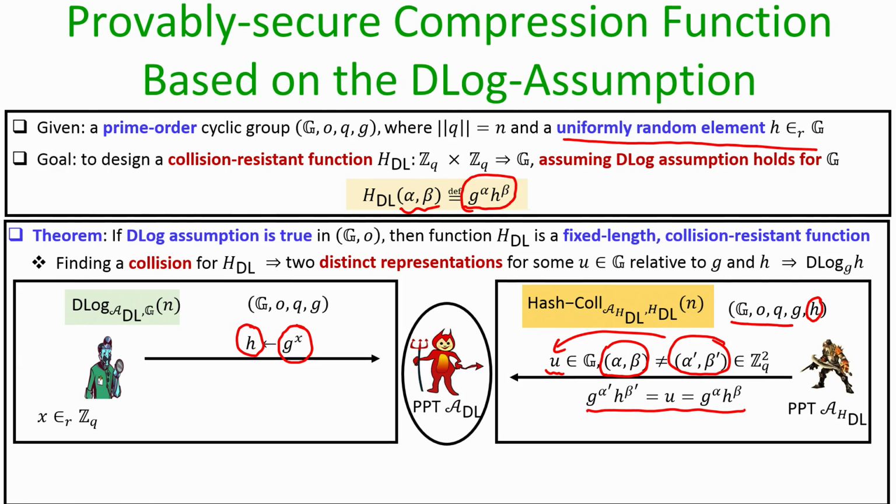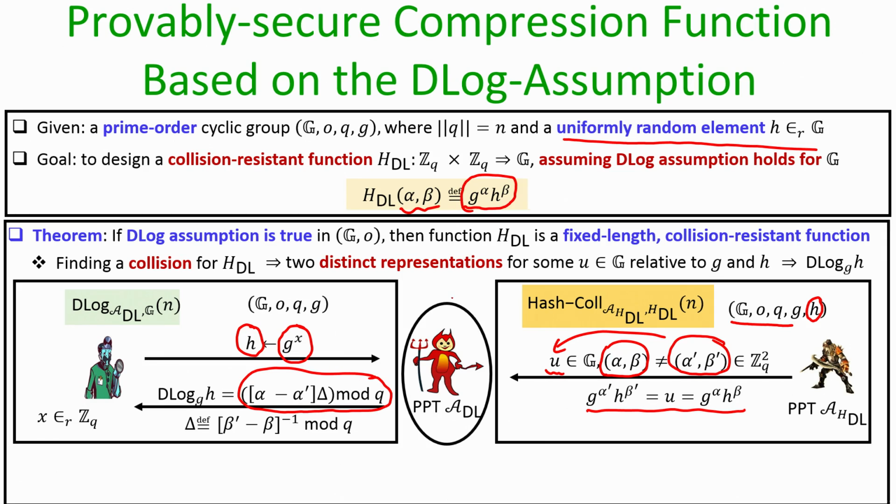So, what this adversary A sub dl does is, as soon as it sees that adversary A h sub dl is giving a collision, by using the mathematics that we had seen in the last slide, it ends up computing the discrete log of h to the base g, namely it computes alpha minus alpha dash multiplied by the multiplicative inverse of beta dash minus beta modulo q.